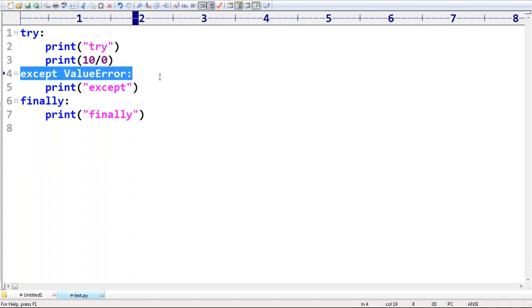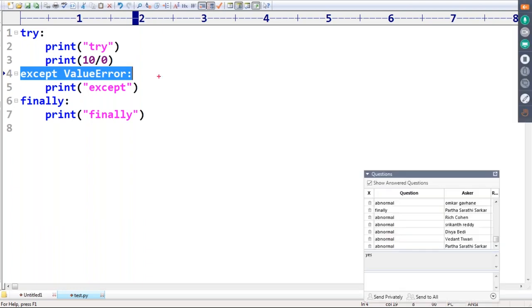Cardiologist is not available. It is not a matched block. Okay. If the corresponding except block is not available, is it normal termination or abnormal termination? First respond. Is it normal or abnormal? Abnormal termination. Sir, now observe the flow. First try will execute. Here an exception rises. Immediately Python is going to check is there any except block. No matched except block. If no matched except block, it is always abnormal termination.